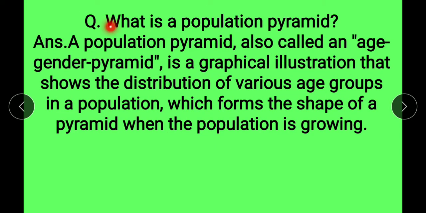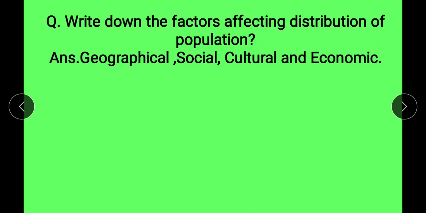Next question, what is a population pyramid? Answer, a population pyramid, also called an age-gender pyramid, is a graphical illustration that shows the distribution of various age groups in a population, which forms the shape of a pyramid when the population is growing. Next is, write down the factors affecting distribution of population. Factors are geographical factor, social factor, cultural factor and economic factor.